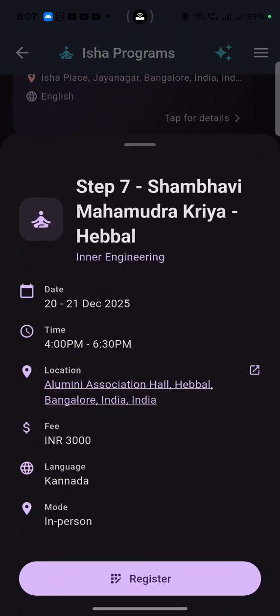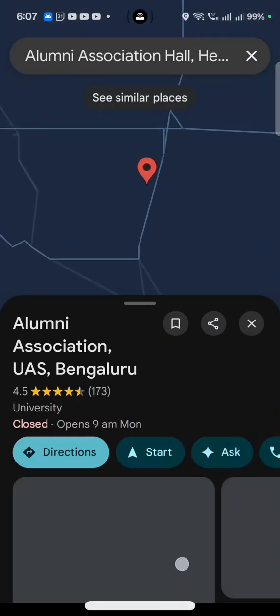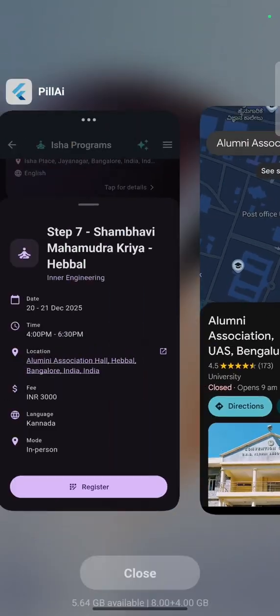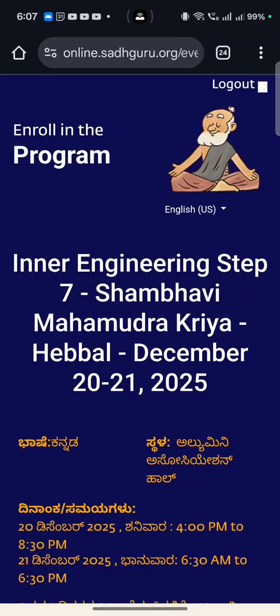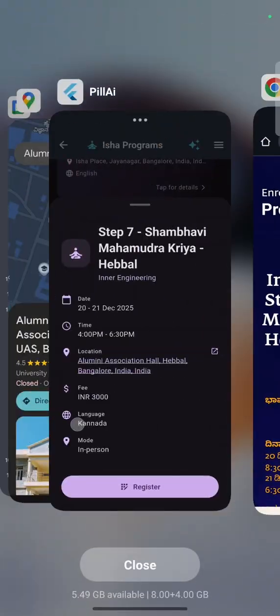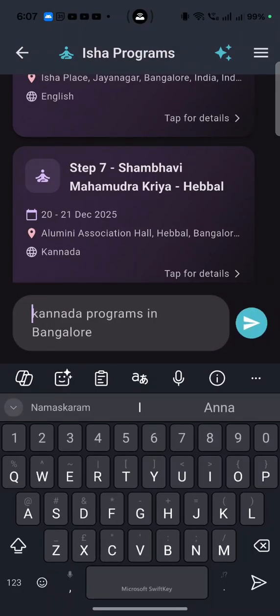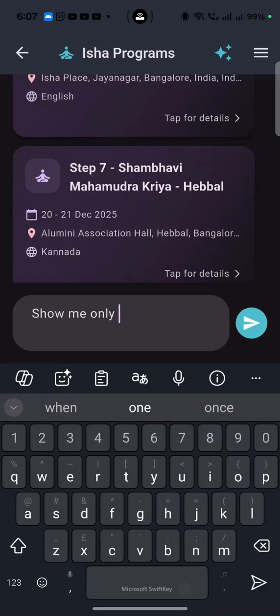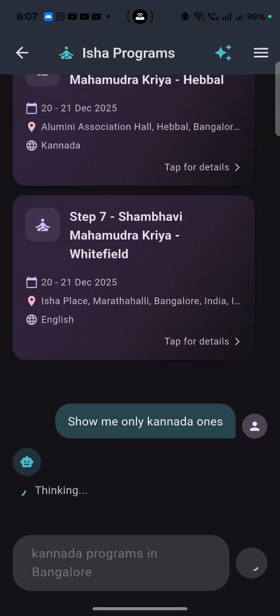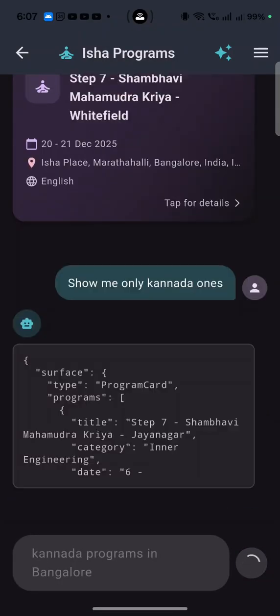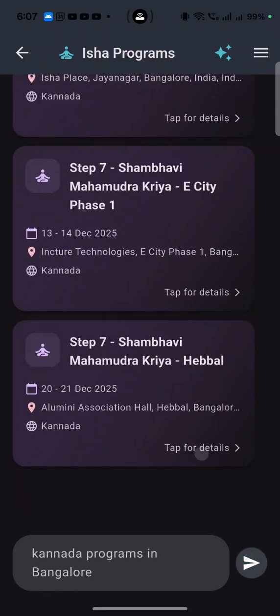If I click on anything, it gives me all those details, and I can open the maps so that it takes me there directly, or I can click on the register button, so it takes me to the registration page directly. This one is a Kannada program, that's why it's in Kannada. Now let's say I just want to filter Kannada programs, so I can say show me only Kannada ones. So it will filter only the Kannada programs.